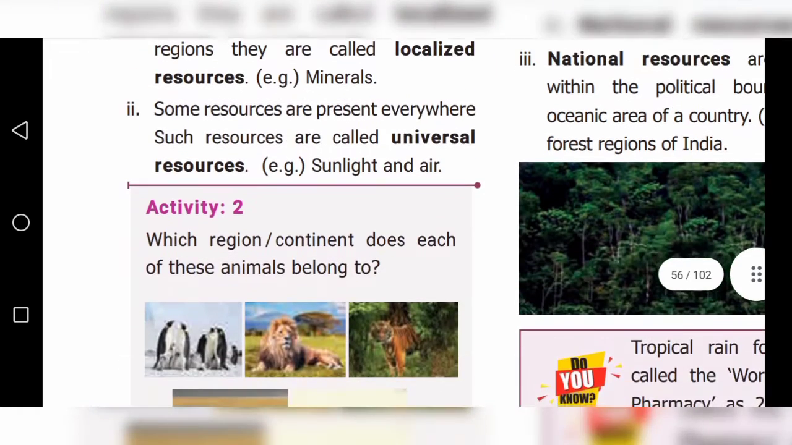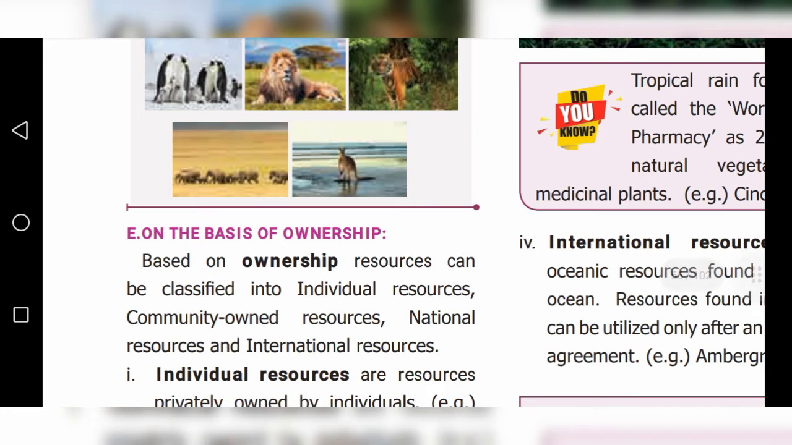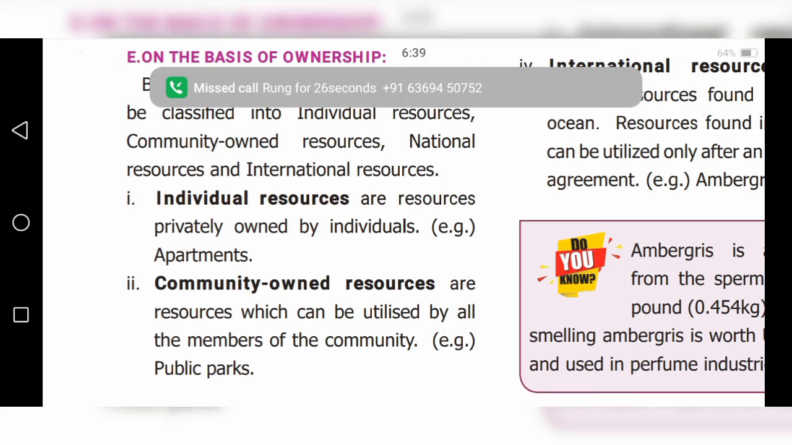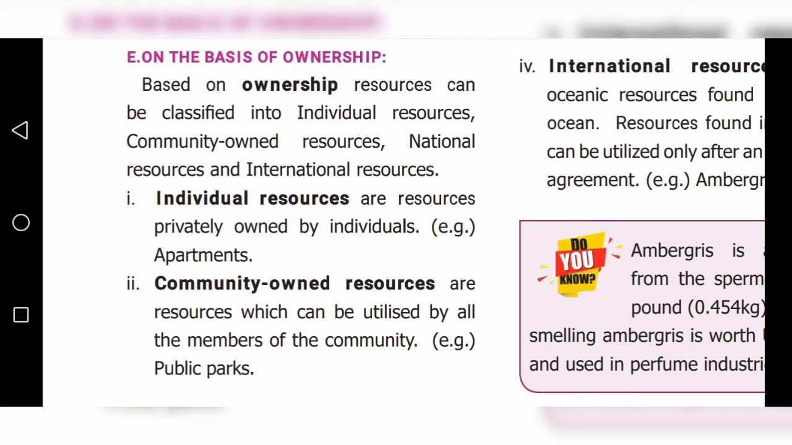Next one, on the basis of ownership. Based on ownership, resources can be classified into individual resources, community owned resources, national resources and international resources. For individual resources, children, for example, apartments or a house, because individual persons keep a house, land and so on for themselves. That is individual resources.